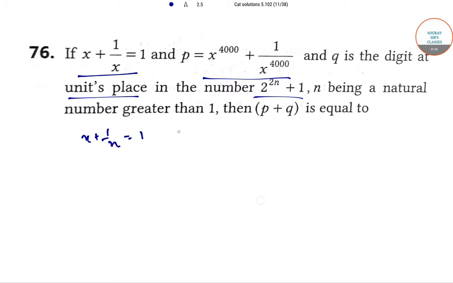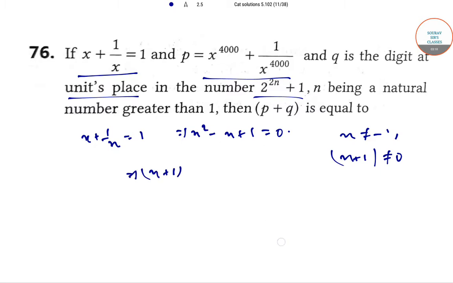given that x plus 1 by x is equal to 1, we get x squared minus x plus 1 is equal to 0. Now, as x not equal to minus 1, x plus 1 will not be equal to 0. So we can multiply both the sides of this equation by x plus 1.